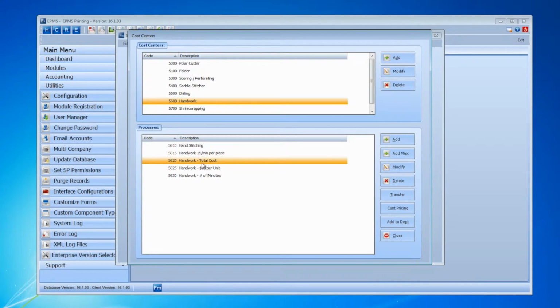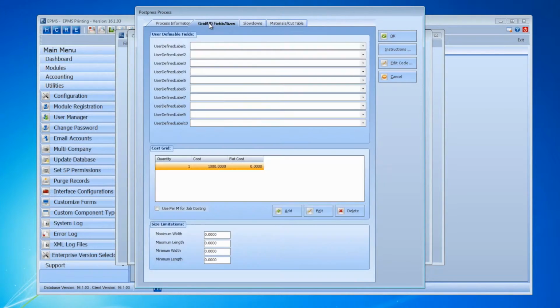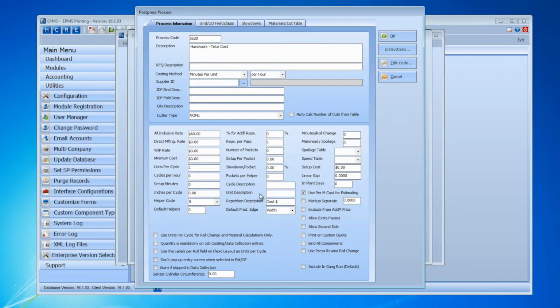I also did one as a total cost, where you could enter an actual dollar amount that you might want to charge for a post-press process. So again, we'll do a units per cycle of 1, cycles per hour of 0. This time we're not doing setup minutes, so we leave that at 0. Instead, we'll check off use per M cost for estimating. Under the grid UD fields and sizes, we'll put in our unit cost, which is basically $1 each or $1,000 per M, because remember this has to be per M. Then our repetition description is just a dollar sign or cost dollar sign.